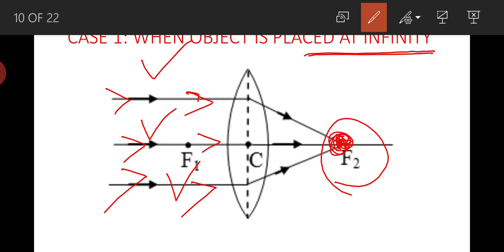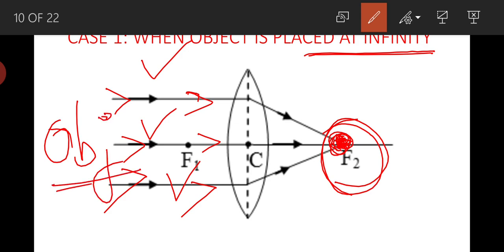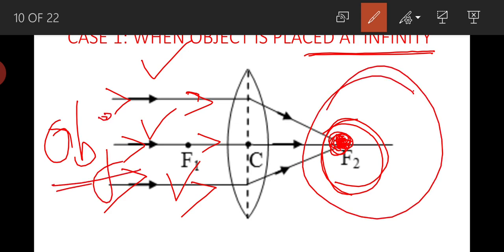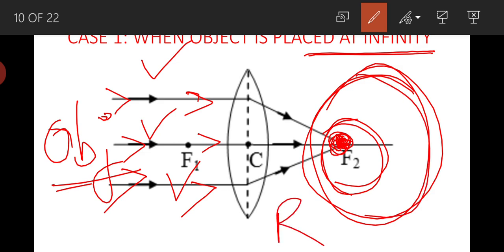So here you can see the image which is formed at the focus is a point image. It means it is highly diminished image. And here you can see image is formed on the other side of the object. We placed object this side of the lens, whereas image is formed this side. So since image is formed on the other side, it is called as real image.